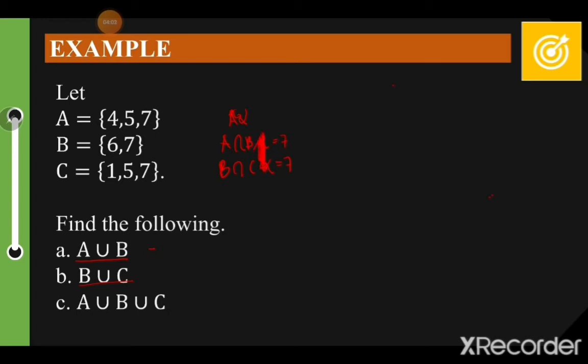So, walang kwenta yung sign na yan. Okay, 7. Okay. So, the intersection of A and B is 7. Also, the intersection of B and C is 7. Okay. What is the intersection of your A, B, and C? So magkaiba yan pag lalagyan ko ng parenthesis, okay? So it means that you will tackle the intersection of all these three together. Okay. So 1, 5, 7.